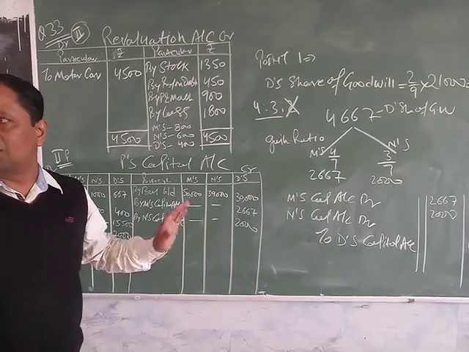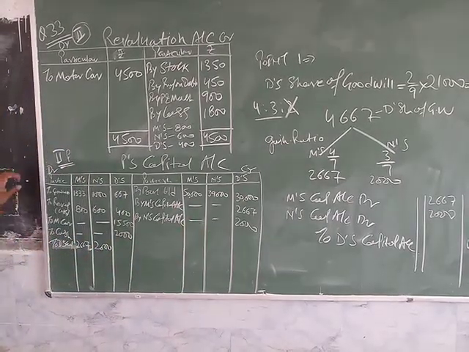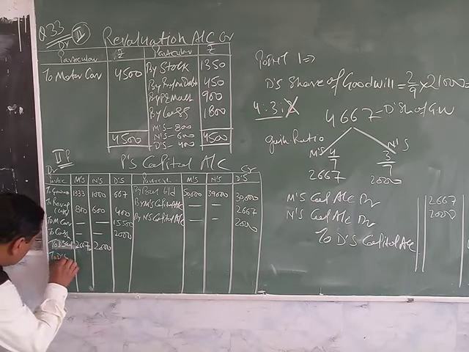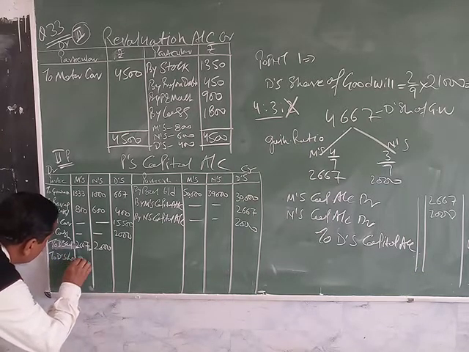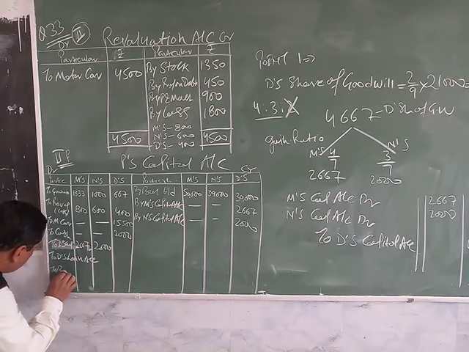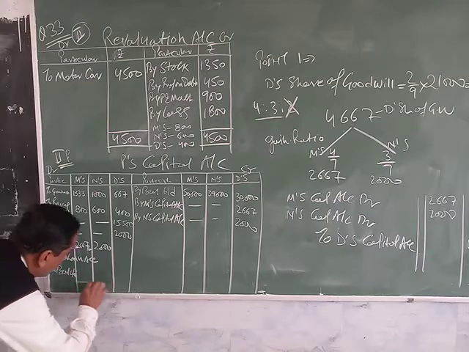After that we balance the accounts. D's balance is transferred to D's loan account, and for the other partners the balance is carried down.